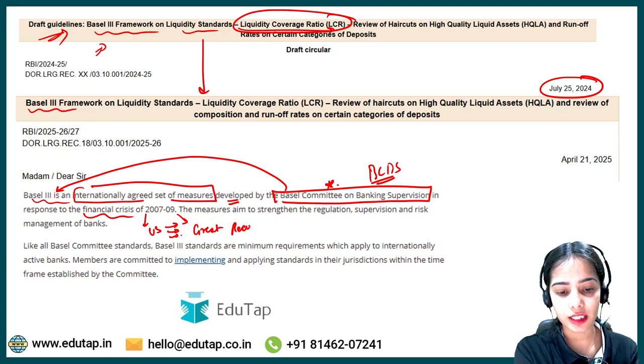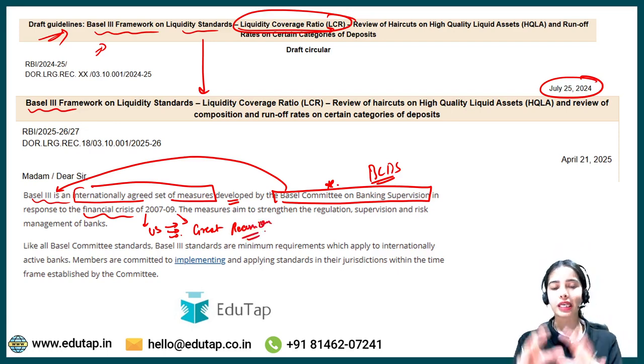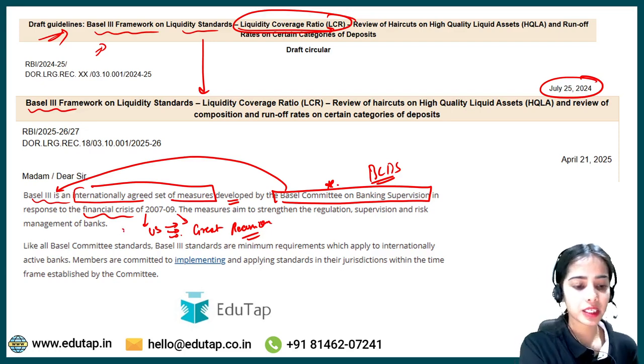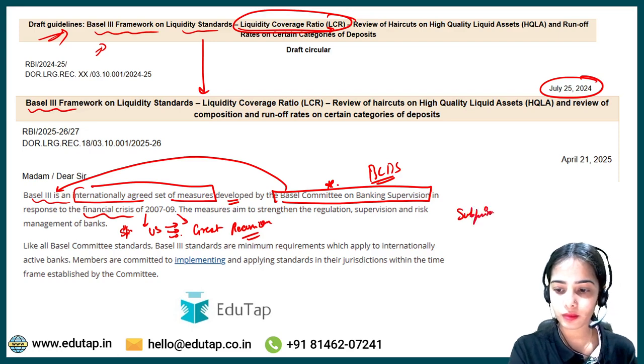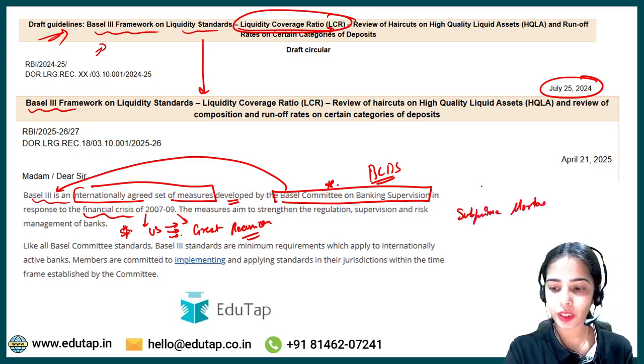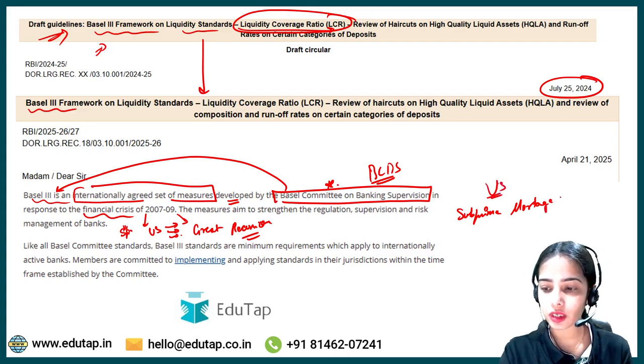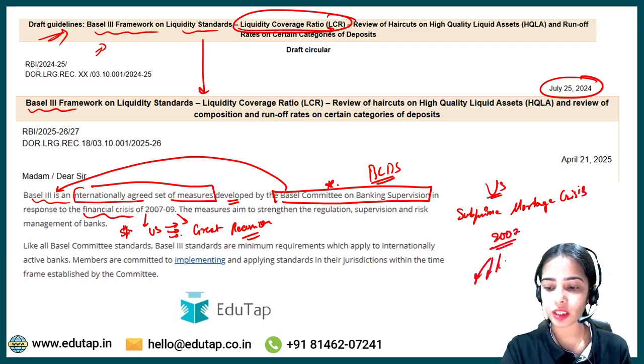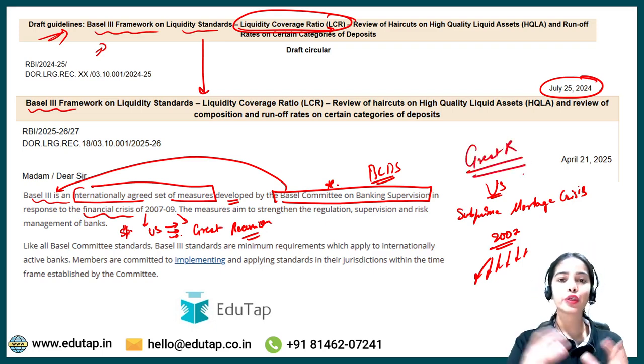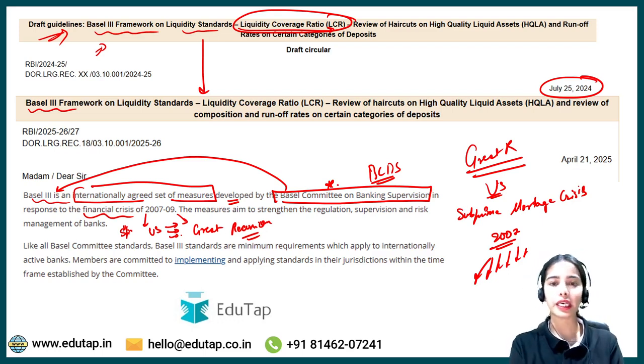So you can understand that the Great Recession started from the US, because in the US there was a subprime mortgage crisis that started in 2007, and this spread to other parts of the world, and it came to be known as the Great Recession. It was a very huge financial crisis. So after the financial crisis of 2007-2009, the Basel Committee on Banking Supervision prepared the internationally agreed measures, that is Basel III.